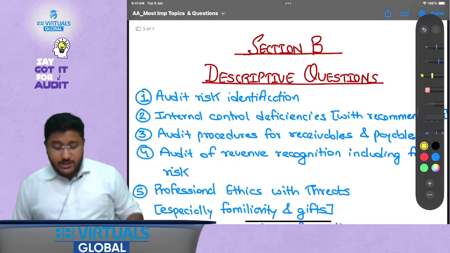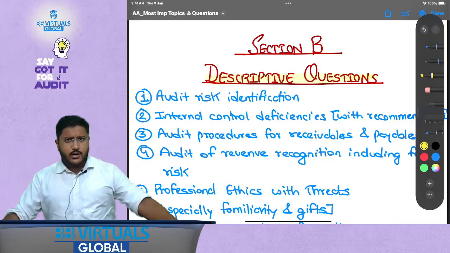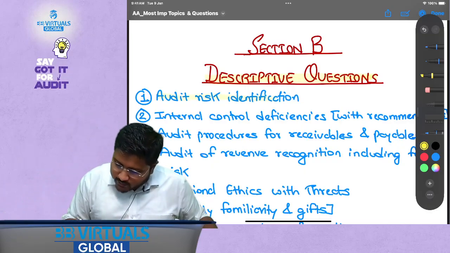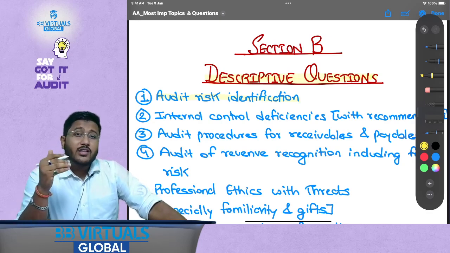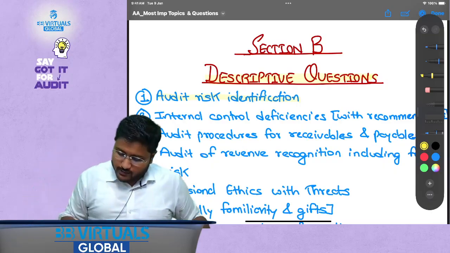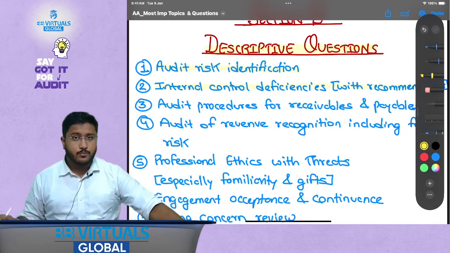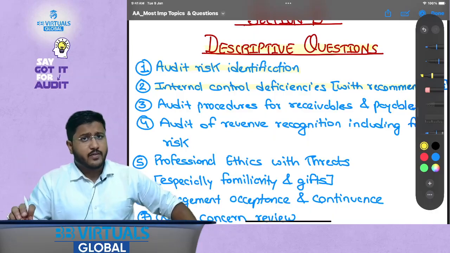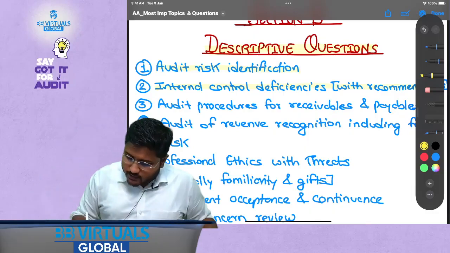Okay. Now section B, descriptive type questions. So what areas are a little more important than the other areas for descriptive type questions? For descriptive type questions, audit risk identification. That is, one question is generally asked on that: define the audit risk, identify the audit risk in the scenario. So audit risk identification is one such area which is tested. Then internal control deficiencies with recommendations for improvements as well. That is, you will be asked to test the internal controls and you will be asked to identify the deficiencies and sometimes communicate those deficiencies to management and those charged with governance as well.